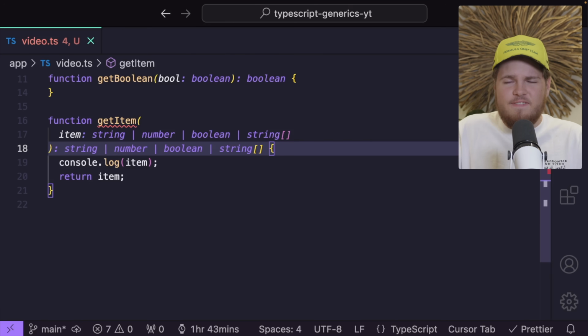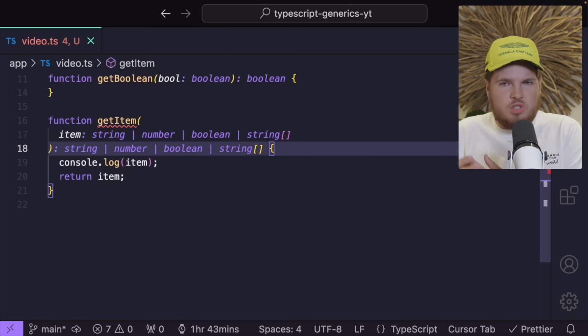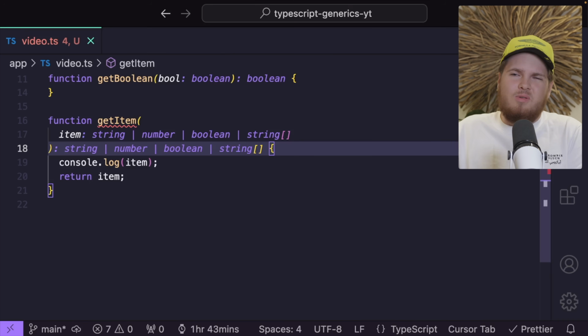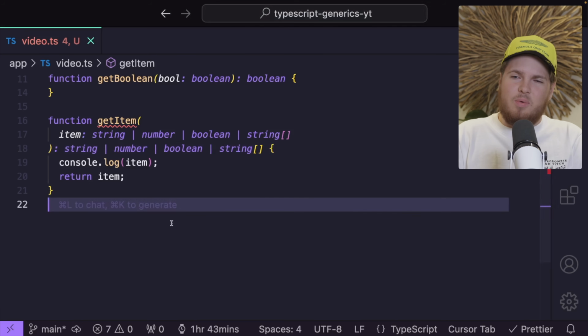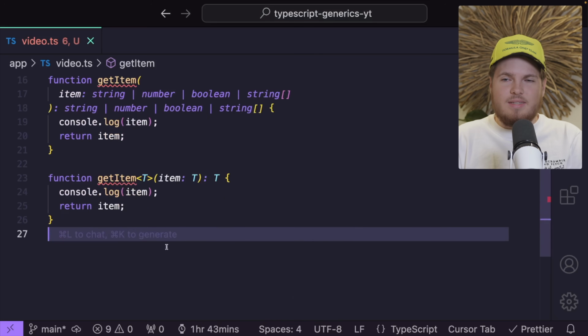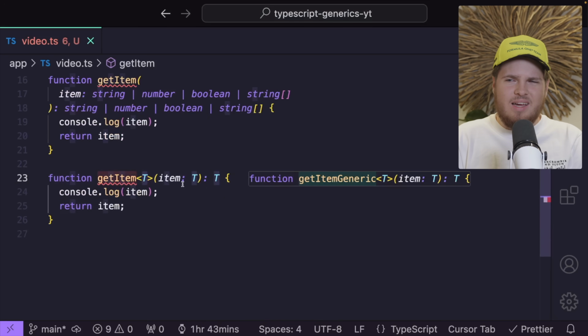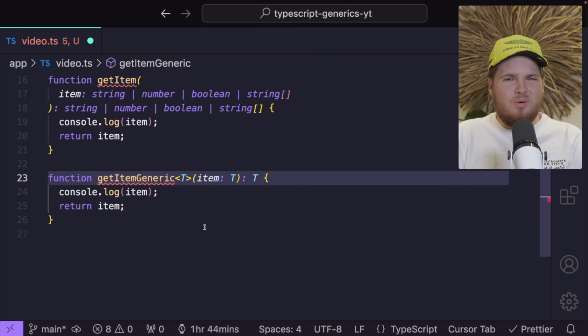So is there any fix which can create one function which allows multiple types without writing this annoying code? Well, there is. Generics. Yes! What are generics? Well, let's look at this code. This is a generic. We have this T, we have another T, we have another T. Damn, I have no clue what that is.